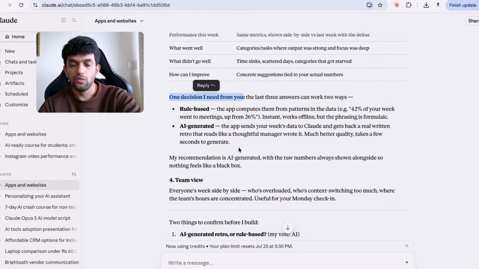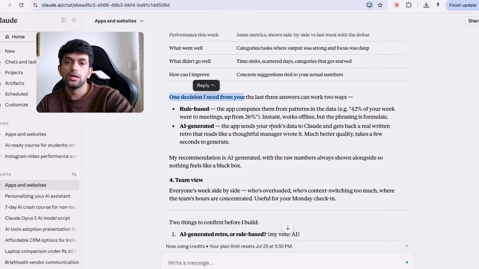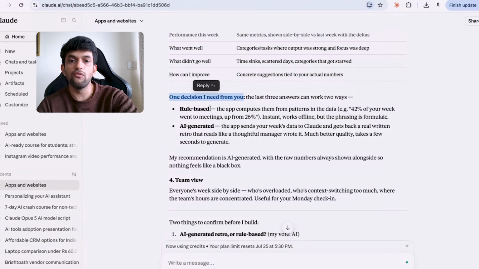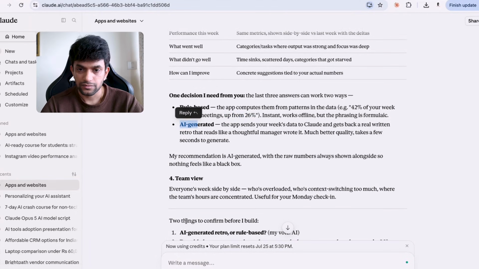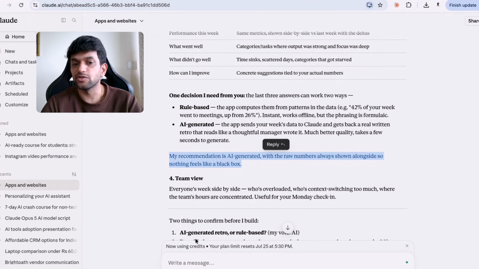Yeah. What do I want? How do I want the decision to be made? It's saying rule based. Let us say, for example, 42% of the week went to meetings, up from 26% the week before. Like this, or you can do AI generated. I think we should go rule based. Okay, it is saying go with AI generated. Okay, let us do AI generated because we are doing AI.